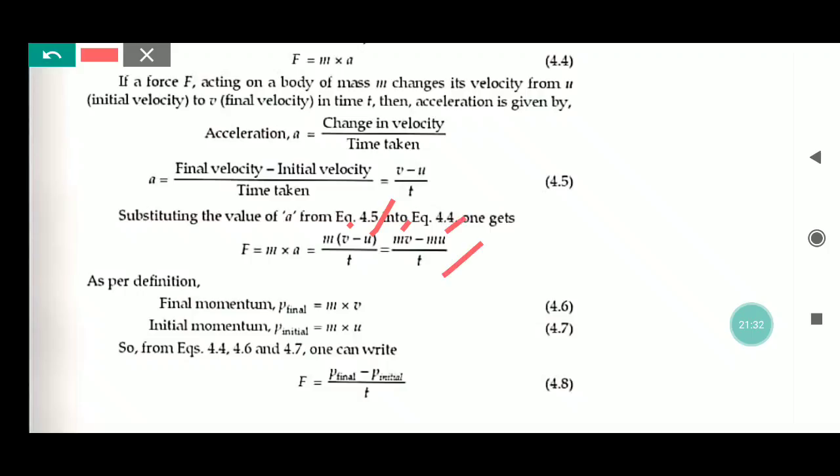As per definition, final momentum p final equals m into v, and initial momentum p initial equals m into u. So from equations 4.4, 4.6 and 4.7, we can write F equals p final minus p initial by t.